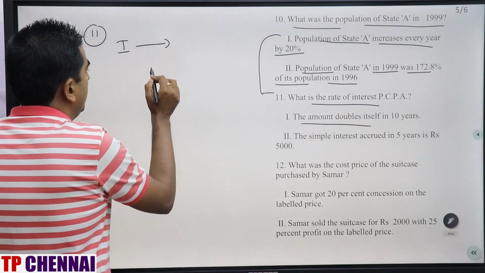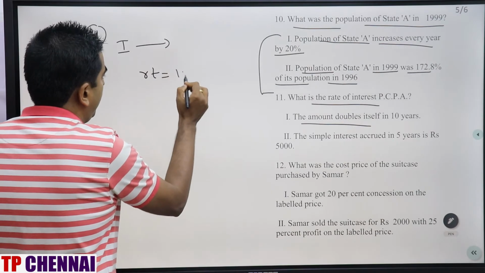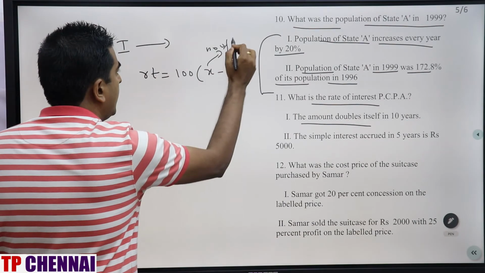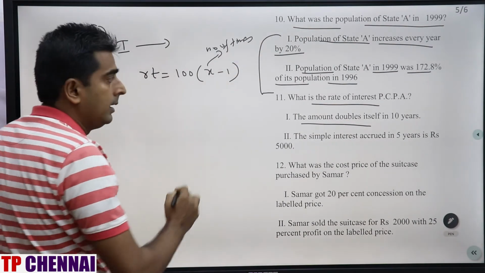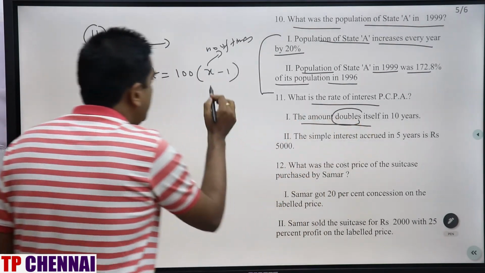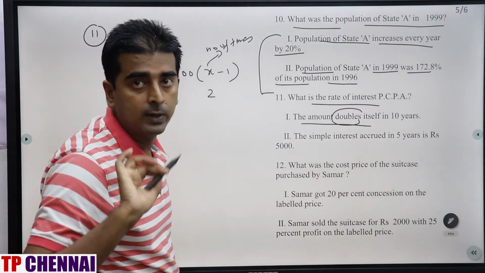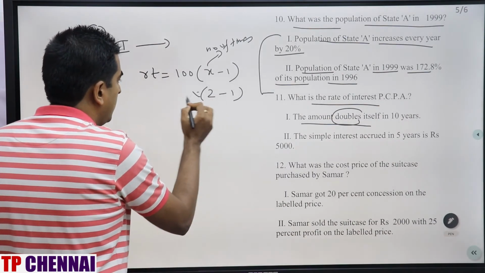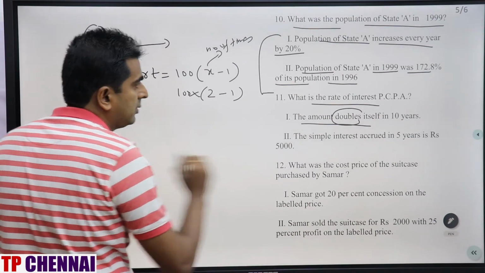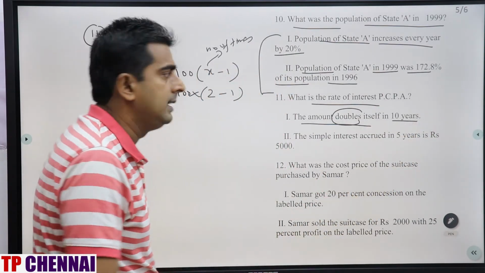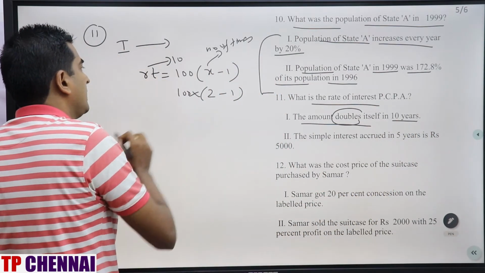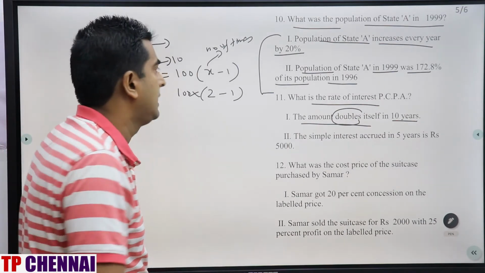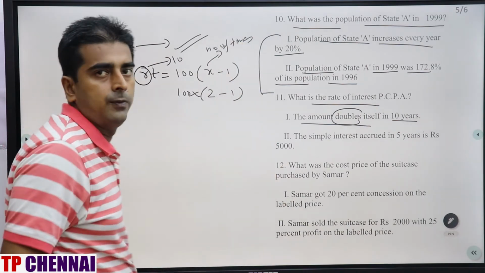You know very well, RT is equal to 100 into (X minus 1). X is nothing but the number of times which they have given you here, which is double. If you keep 2 here, again I am saying you are not supposed to calculate, for explanation purpose only I am writing, this is (2 minus 1) into 100. R they are asking, and time also they have given you, which is nothing but 10 years. You have all the information and only one variable which they are asking to calculate. That means you can get the answer from the first statement.